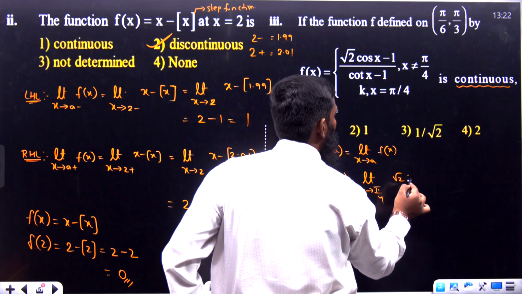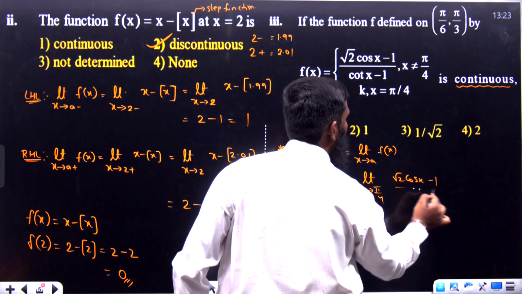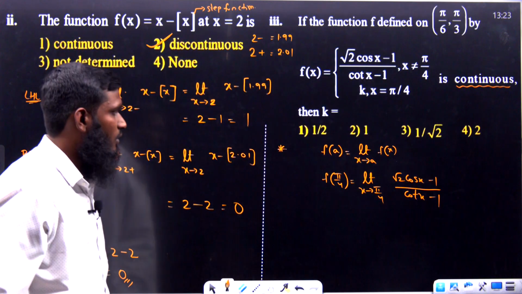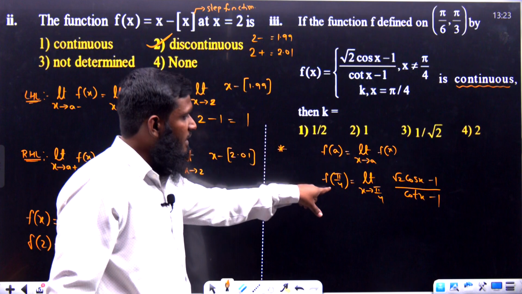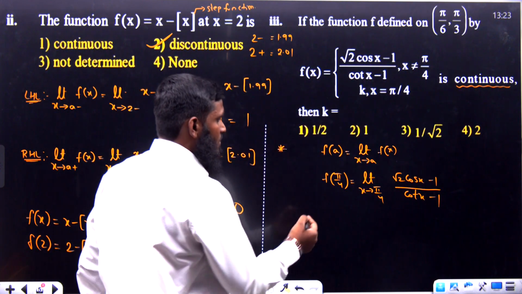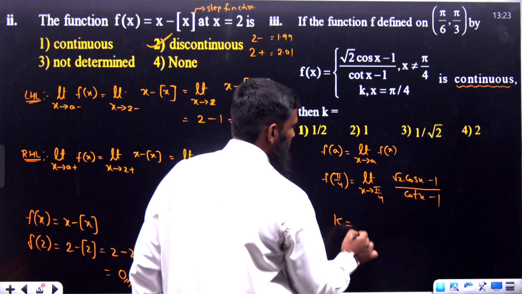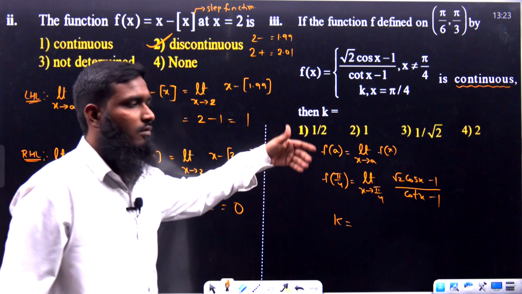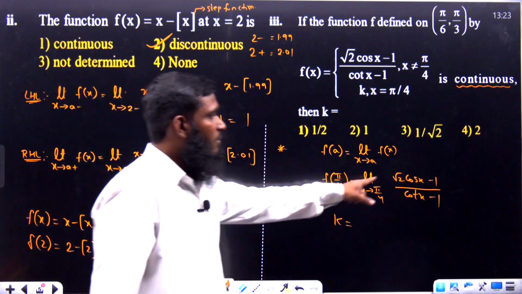If x is not equal to pi by 4, then we have to take this function. So what are we having? Root 2 cos x minus 1 divided by cot x minus 1. This function we have taken over here. Now f of pi by 4, whenever we are taking x is equal to pi by 4, what is the value we are having? K. So let us substitute over here as k. K is equal to, now if you are substituting the value as pi by 4 over here, then we will be getting the answer as 1 by root 2 over here.